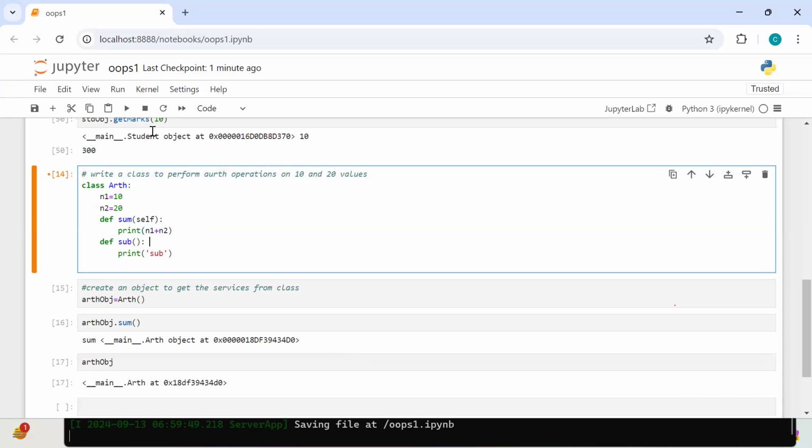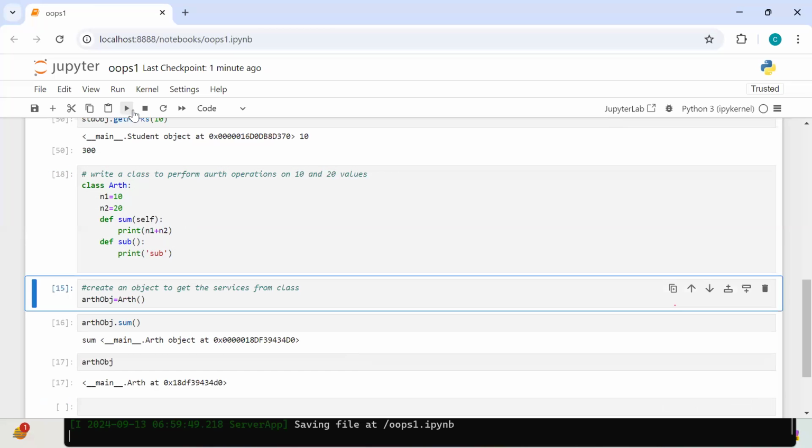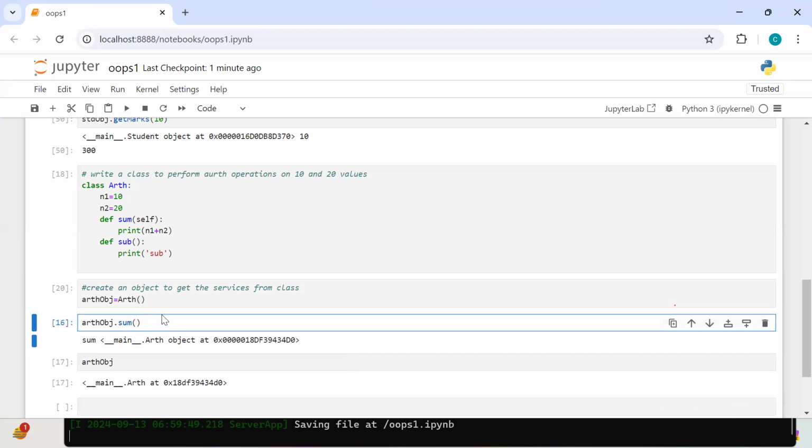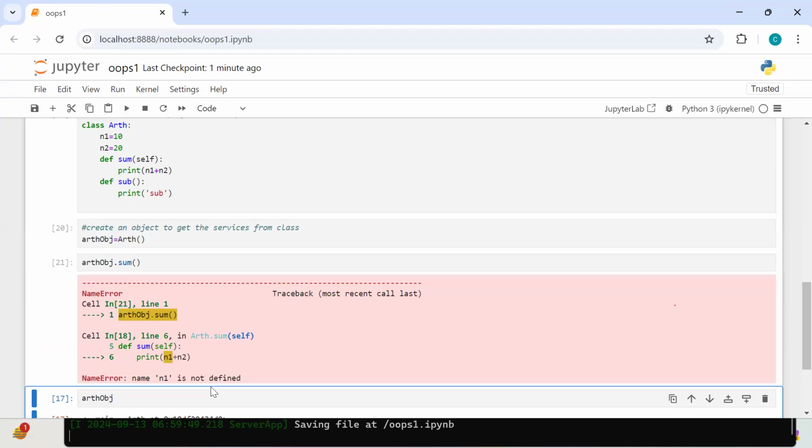Okay. Can you run this? Now come here. Can I run this one also? Yes, object created. Now can I call it? Now what happened? Read that error message. What was the issue? Tell me.